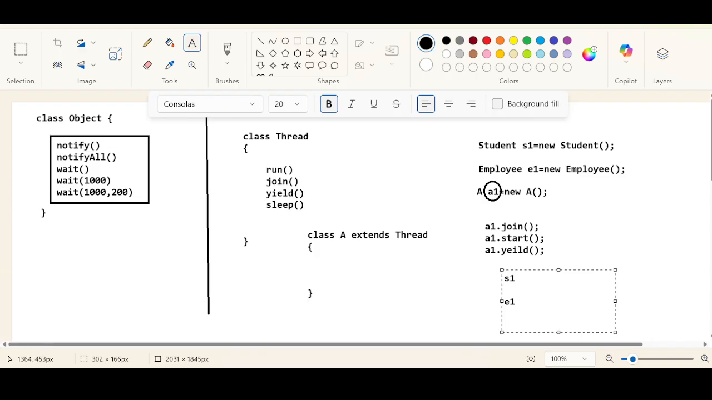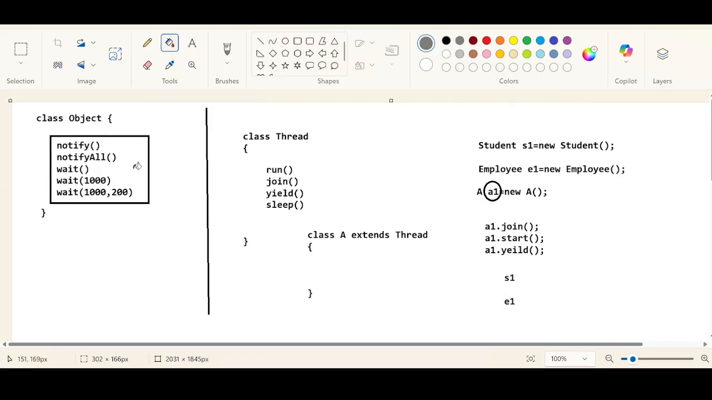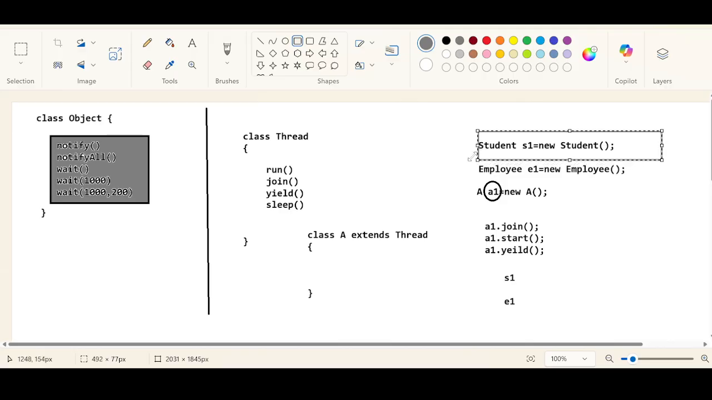Yes, sir. It is not like we have to give a guarantee that you can call all these methods only on the thread class. You can call all these methods on any class reference variable. It is not specifically like you're supposed to call only this method on top of a thread class reference variable. You can call all these methods on any class. It can be a student class, an employee class, it can be any other class, ABC class, string class, any other class.